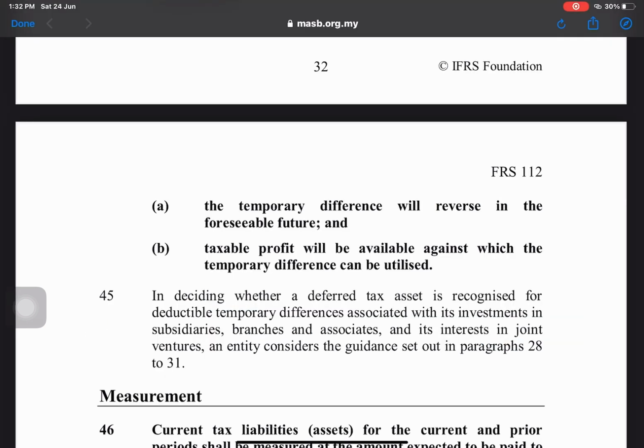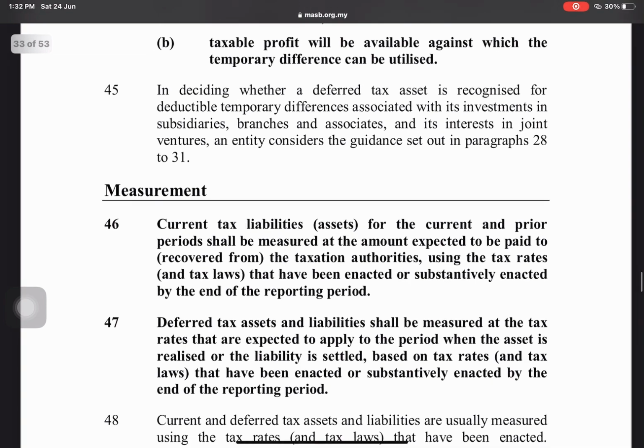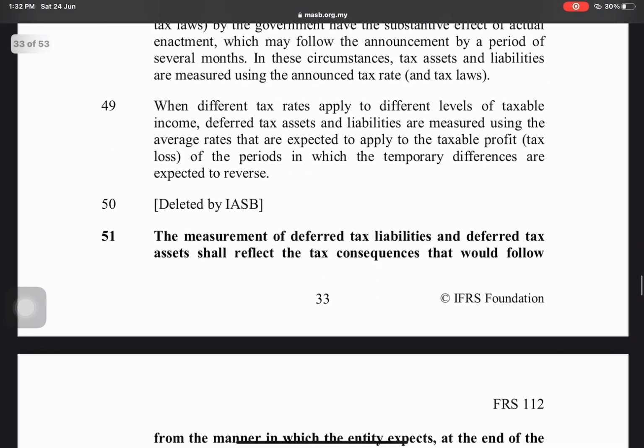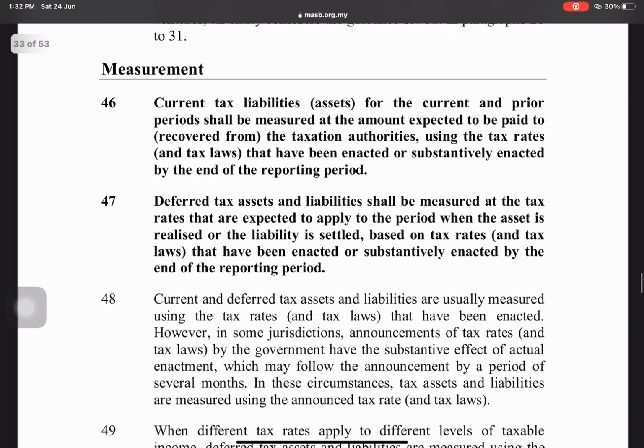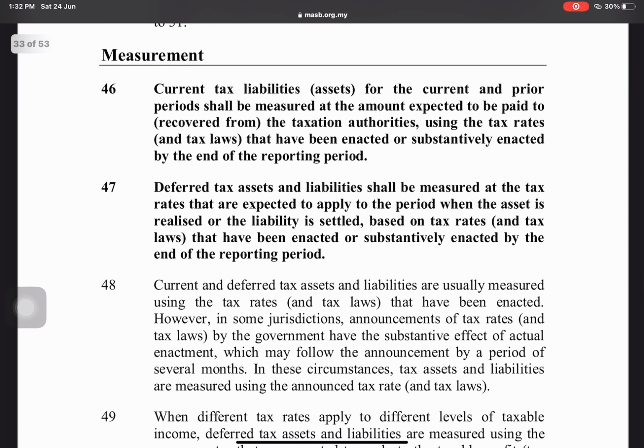Before I end my assignment, I go to the Malaysian Accounting Standards Board to explain the provisions of deferred tax under MFRS 112. Now we have paragraph 46, which is that current tax liabilities for the current and prior periods shall be measured at the amount expected to be paid to recover from the taxation authorities, using the tax rates and the tax laws that have been enacted or substantively enacted by the end of the reporting period.